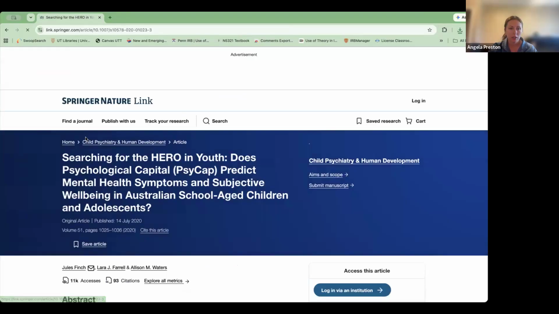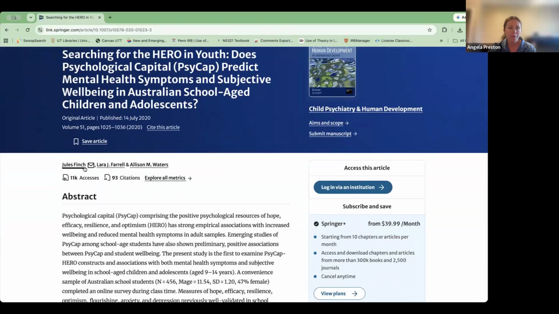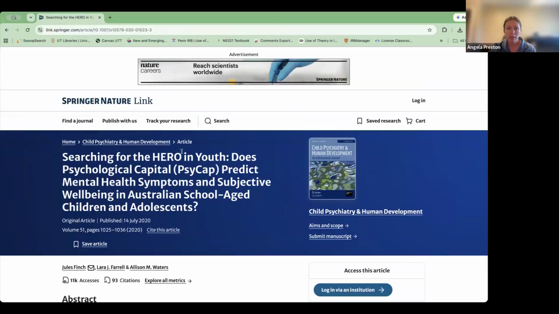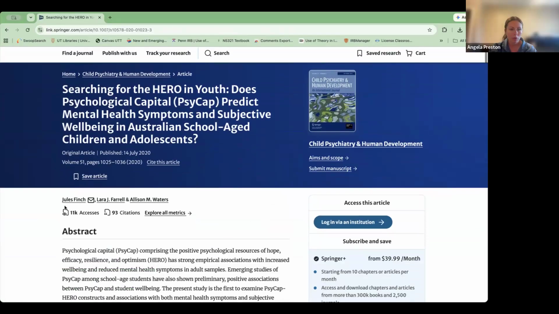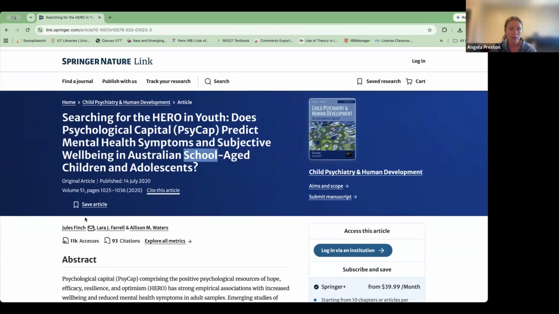Okay, let's see if this one is available. This, again, is the publishing company, Springer Nature. This is the journal, Child Psychiatry and Human Development, and this is the article name. Here are the authors. So I'm trying to see, sometimes it's not as easy to see where you can access it. I want to get access to this article, cite it.